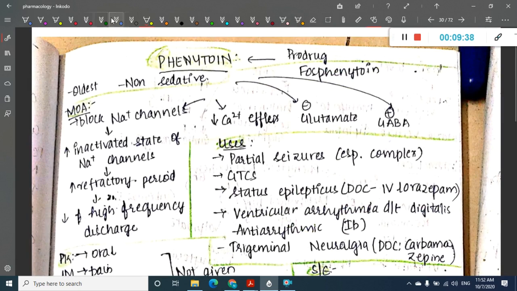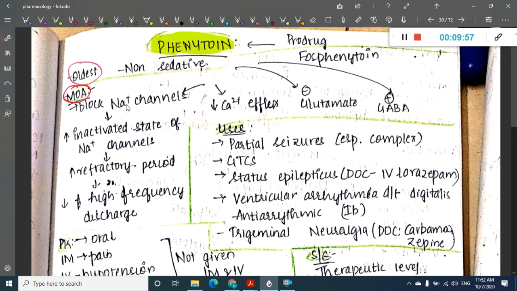Next group of drug is phenytoin. So what is this phenytoin? This phenytoin is actually a prodrug. As I have already told you, it is the oldest anti-epileptic drug. So what is the mechanism of action of this phenytoin? It acts on all the receptors, like it acts on sodium channels, calcium channels, glutamate, and GABA also. Okay, it acts on all these channels.